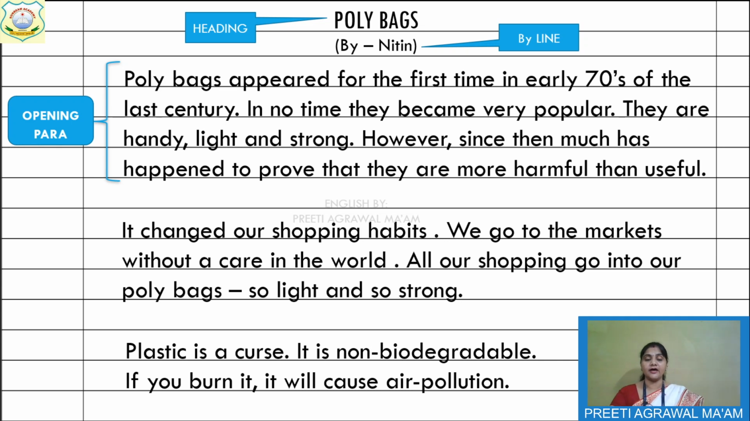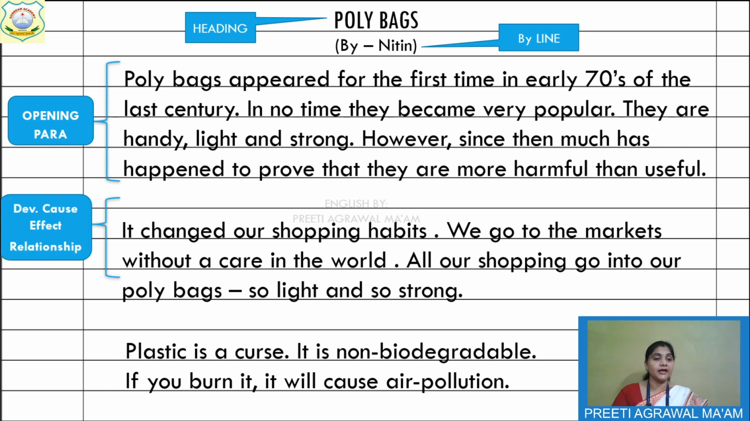So, see what is there in the half part? Opening para. After that, this second paragraph is your development, cause effect relationship. Means you are writing it changed our shopping habit. We go to the market without a care. So this is your cause effect relationship. You are telling the cause and you are telling the effect also. That this is the effect, that without a care in the world we go and all our shopping goes into our poly bags. Means we all very carelessly do the shopping in our poly bags.